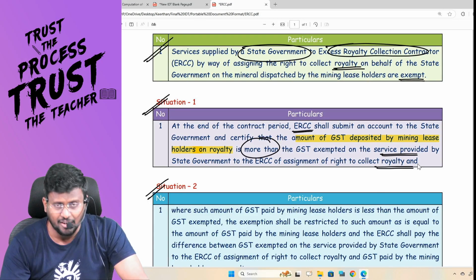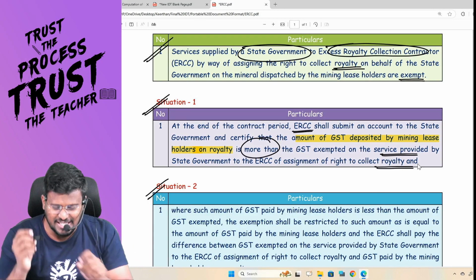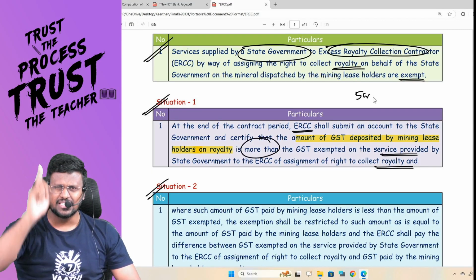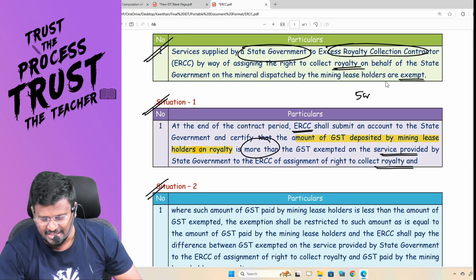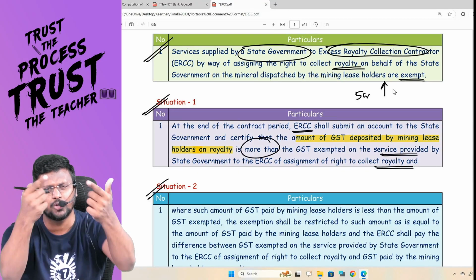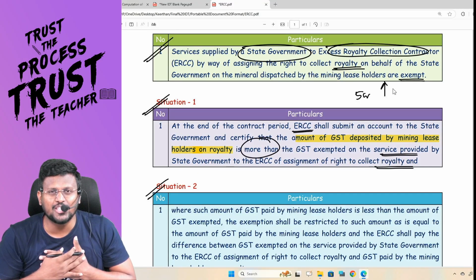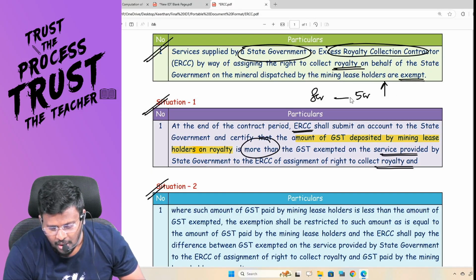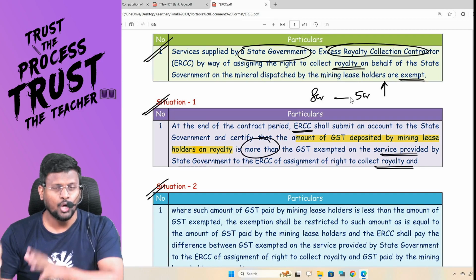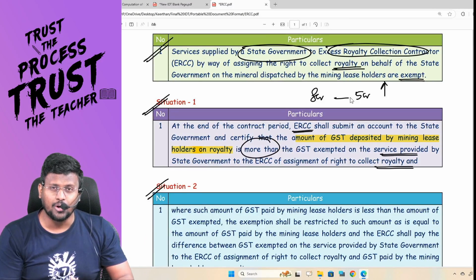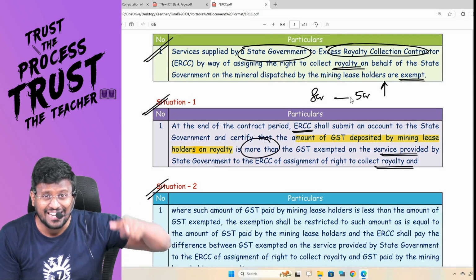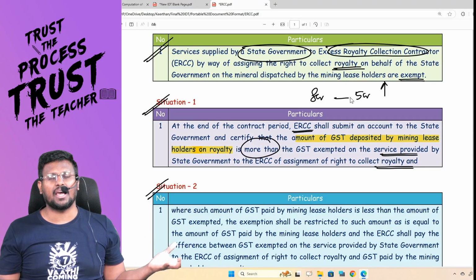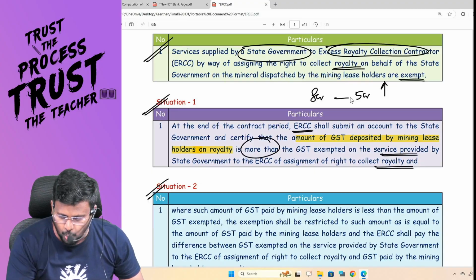For example, sir, second example, ERCC has paid, really, 5 crore. Actually, for this 5 crore, ERCC is liable to pay tax at RCM, but that is exempted as per the above mentioned notification. ERCC should prove to the state government that actually I got 8 crore, so there is a profit of 3 crore. You got GST on 8 crore. Then the GST collected is more, the exemption is less. Hence, I don't have any extra liability. This is situation number 2.